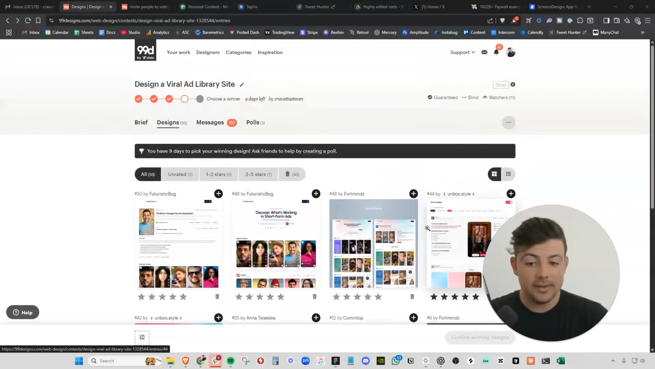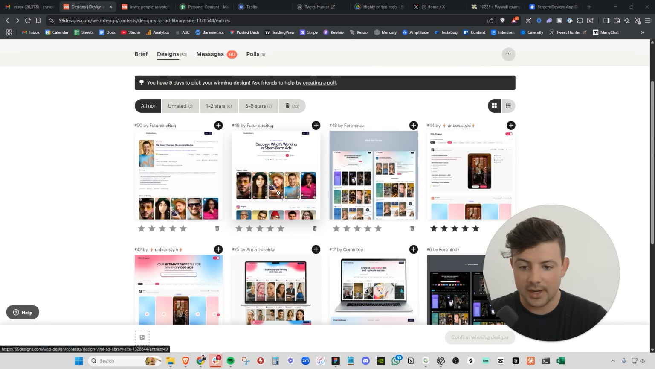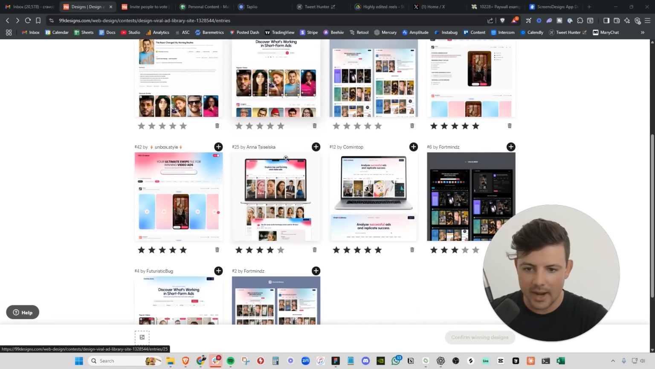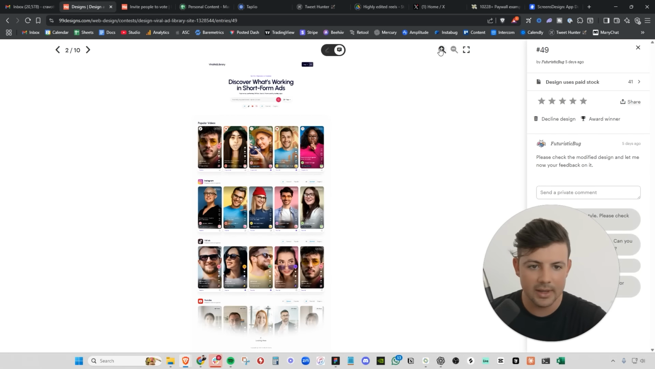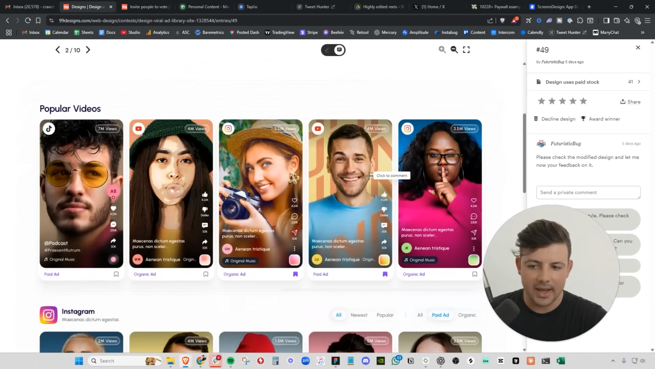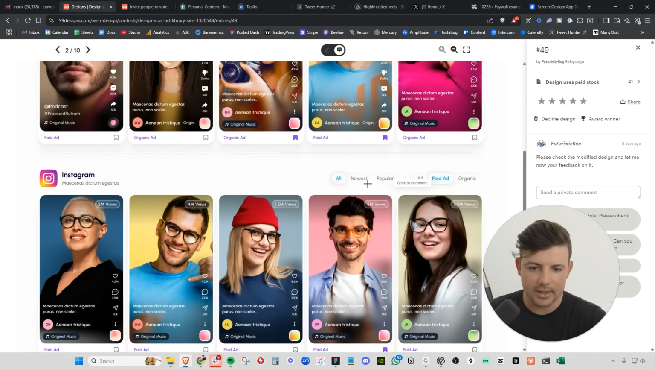Okay, it is finally the end of our design contest for the UI for our viral ad library website. And we think we're going to go with this design right here, number 49 by Futuristic Bug. It's definitely the cleanest one. It has everything we need. It has everything laid out nicely. There's a few changes that we're going to make here.